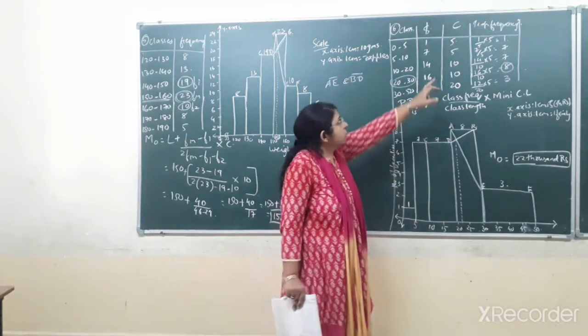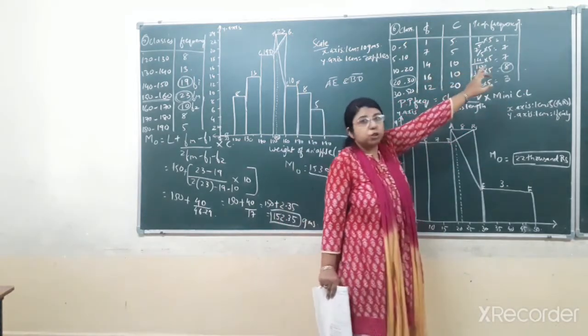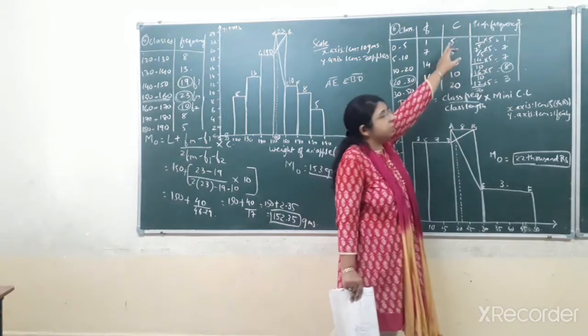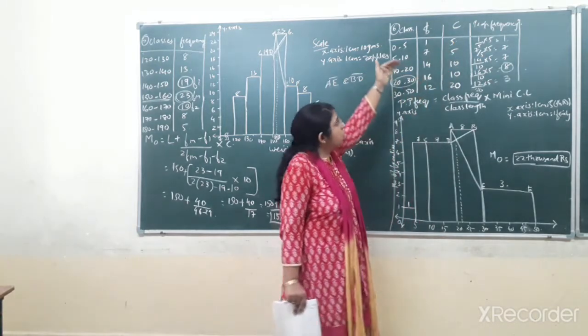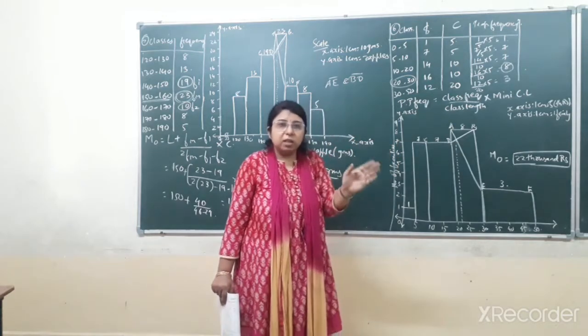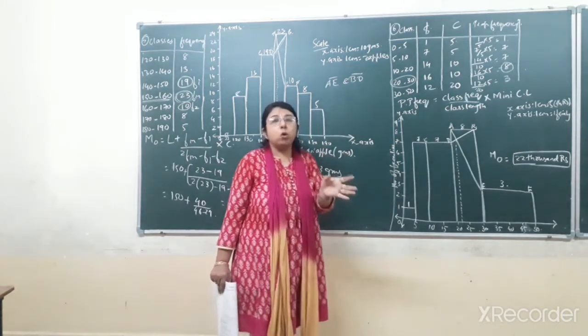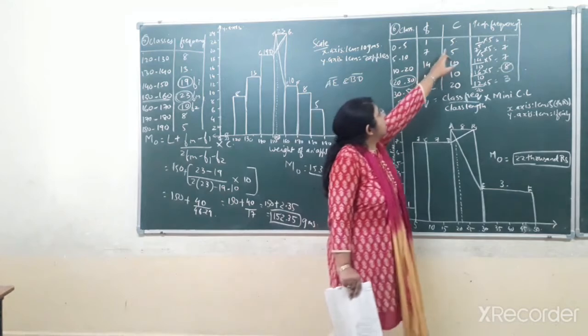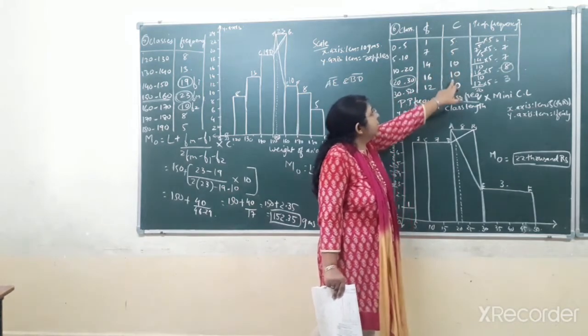So here you can see I have written the column proportionate frequency. Before that I have written C, that is class length, because here each and every class has unequal class length. So the class length would come different for all the classes. For the first class it is 5, second one 5, then 10, 10 and 20.